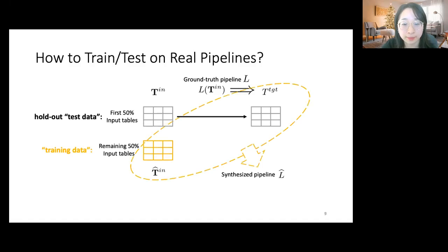We then use the remaining 50% as a new batch, and together with the target, we will synthesize a new pipeline L hat. The correctness of the synthesized L hat can then be verified on the first 50% of the data by checking whether the results from the original pipeline L and new pipeline L hat are identical.